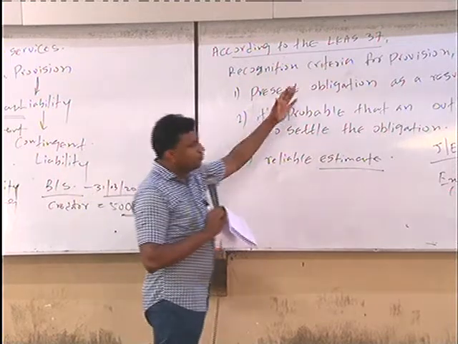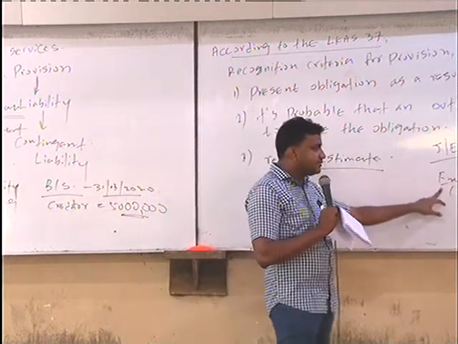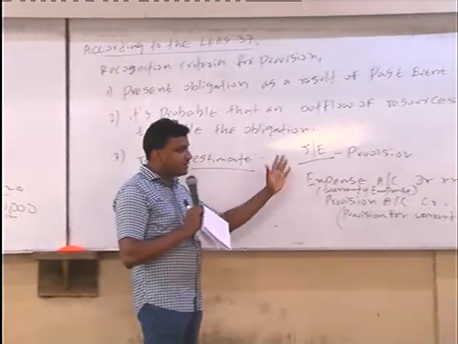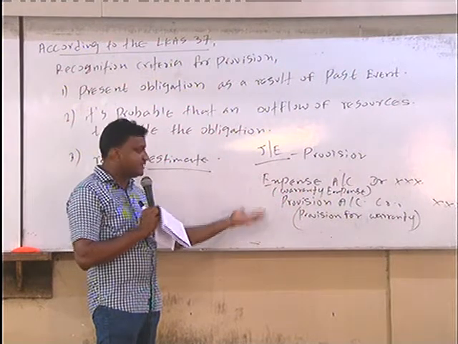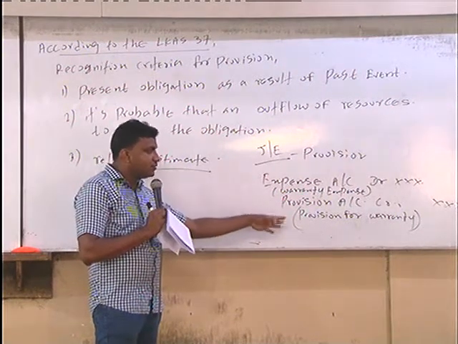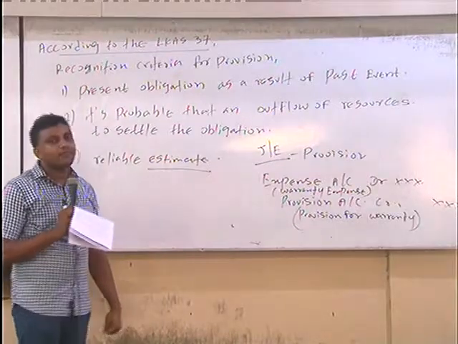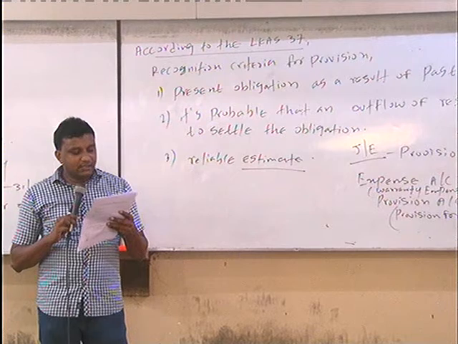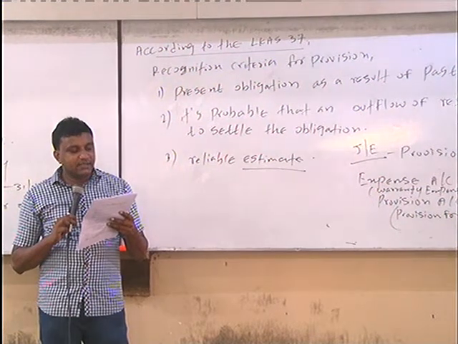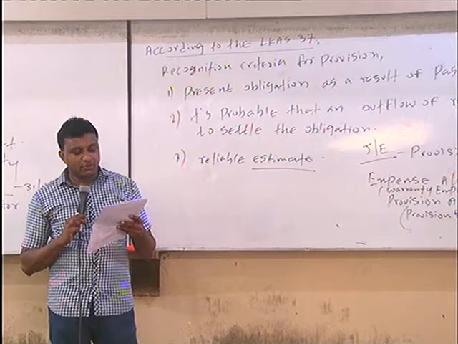Then after applying this provision, you may decide the amount and pass this journal entry. The relevant expense account should be debit, recognized in the income statement as expenditure, and the provision account becomes a liability, which should be credit in the financial statement, right? So that is the criteria to be satisfied in case of the provision. Okay.